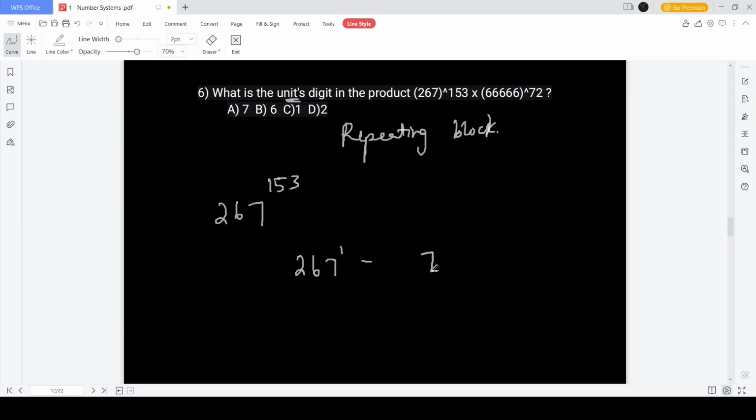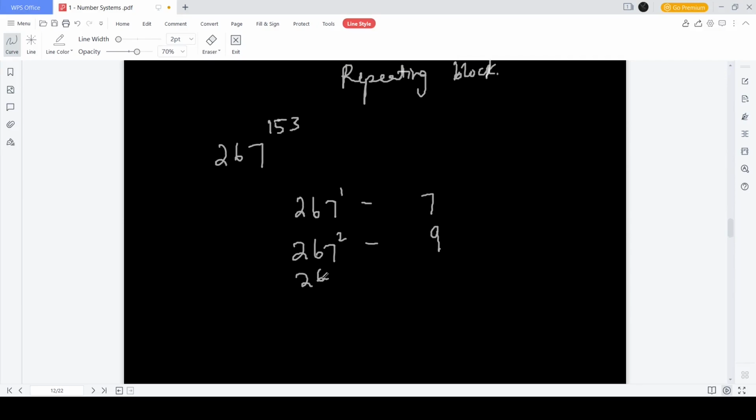So we say this units place is 7. 267 to the power 2 becomes 7 into 7. So that becomes 49 and 9 remains. 267 to the power 3 is 9 into 7, 63 and 3 remains. 267 to the power 4 is 3 into 7, that is 21 and 1 remains. Okay. 267 to the power 5, just to check, is 7 into 1, which is 7.